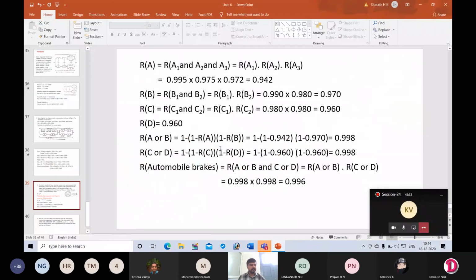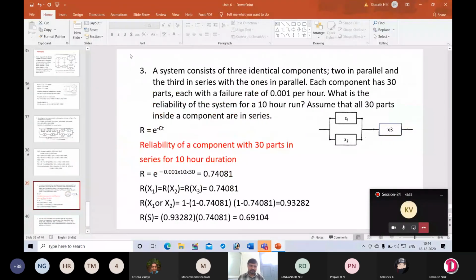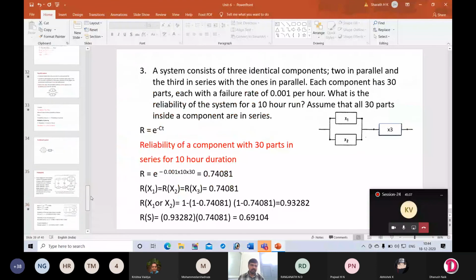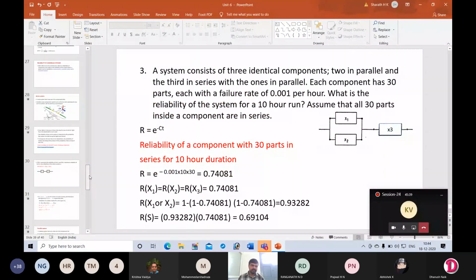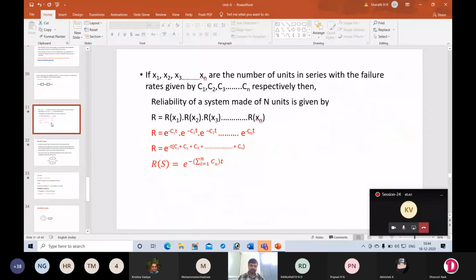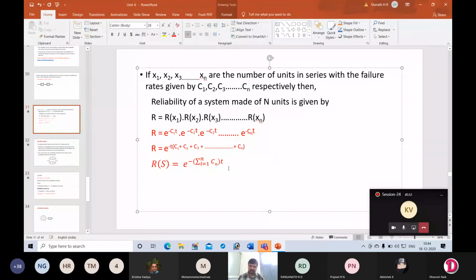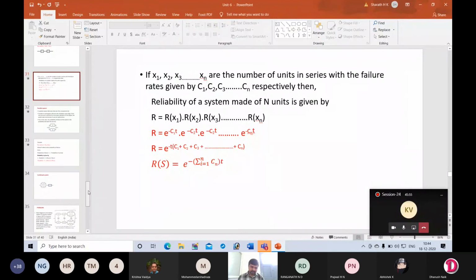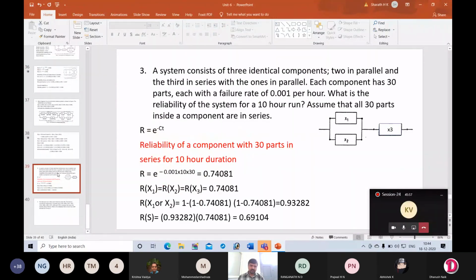When there are 30 parts in the subassembly, you have to make use of this relation. So here if you consider this relation, you have to add the values like this. So that's why we are multiplying it with 30.